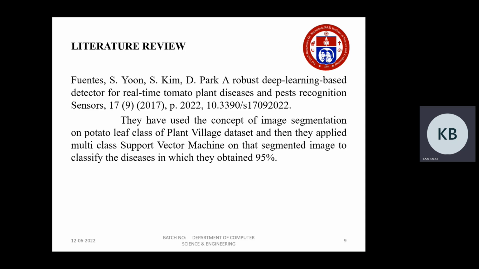And from the paper on a robust deep learning based detector for real-time tomato plant disease and pest recognition by Fietas and Yon, they used the concept of image segmentation on the potato leaf class of the PlantVillage dataset, and then applied a multi-class support vector machine on the segmented image to classify the diseases, in which they obtained 95%.